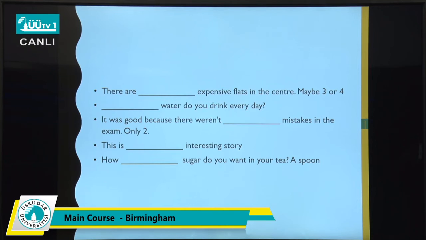Flats is a noun. Countable or uncountable, it has S. So what do you need to put there? There are some expensive flats in the center, maybe 3 or 4. When you have maybe 3 or 4, it means that you don't know exactly the number of the flats.